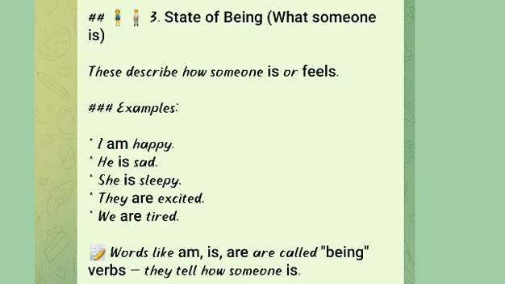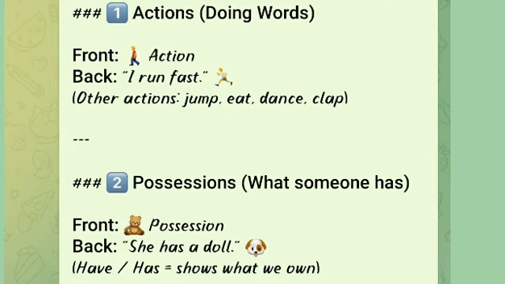Next, third one, state of being. State of being means it describes feelings, guys. Like today you are excited, and maybe after 1 hour you will be sad. These are called feelings. I have given examples. I am happy. He is sad. She is sleepy. They are excited. We are tired. Learn these examples so that you'll understand, guys.